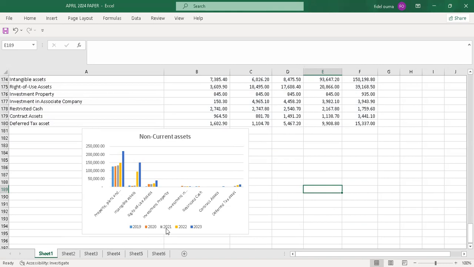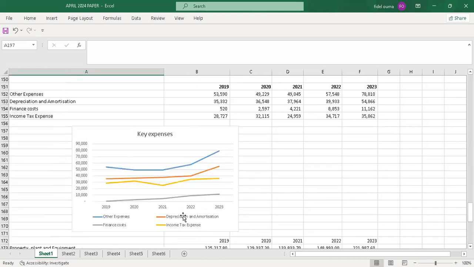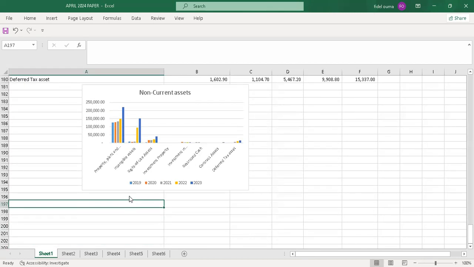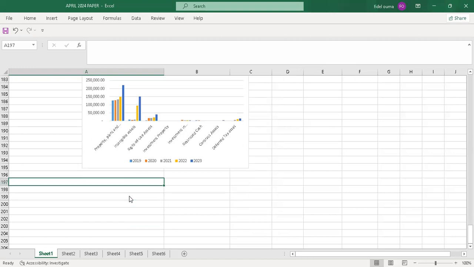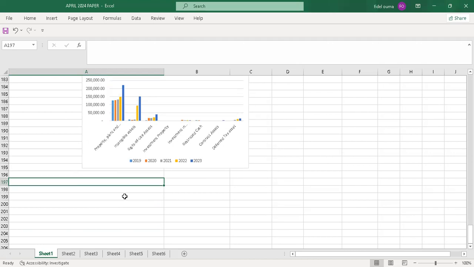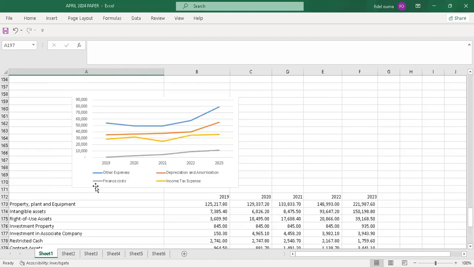You can see for 2019, 2020, 2021, different colors, 2022, 2023, all the way. So I said that you can choose any chart when you are doing presentation. You are not restricted to one chart. And as you can see, you can see the trend. So I'll go to the next item.